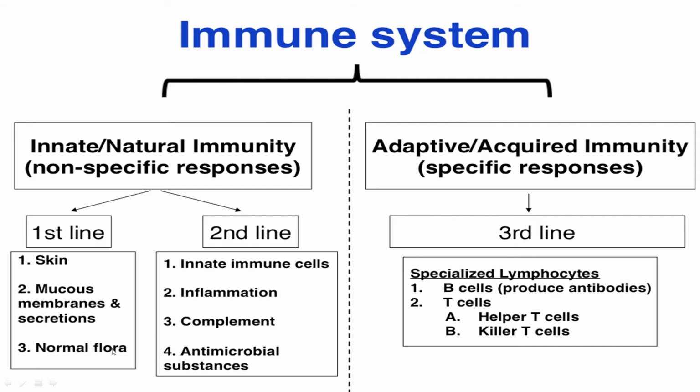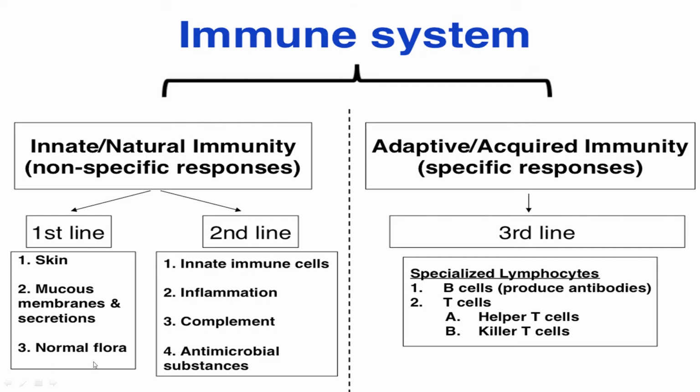Normal flora is a kind of organism that lives on another living organism, either human or any kind of animal. So an organism that lives on the human or any other animal body is called normal flora.